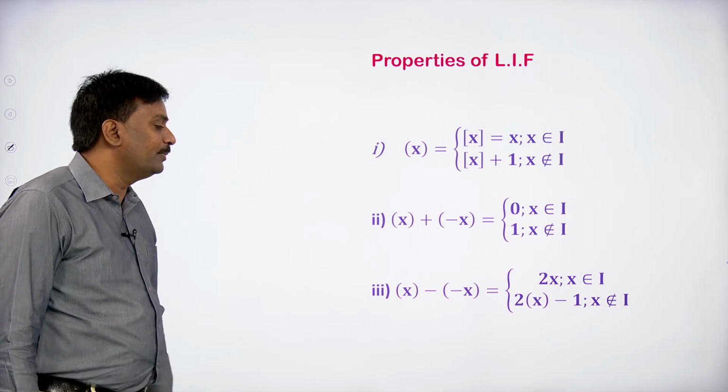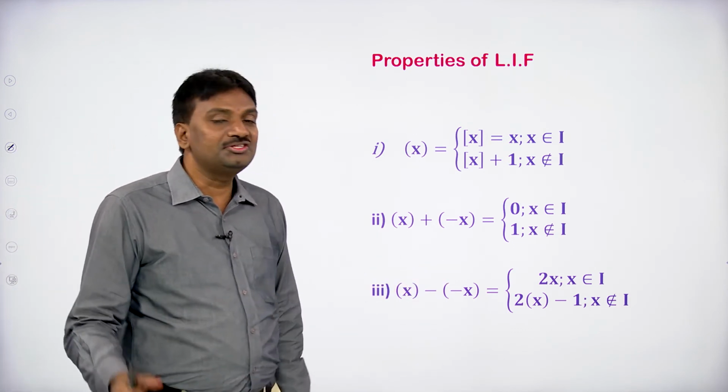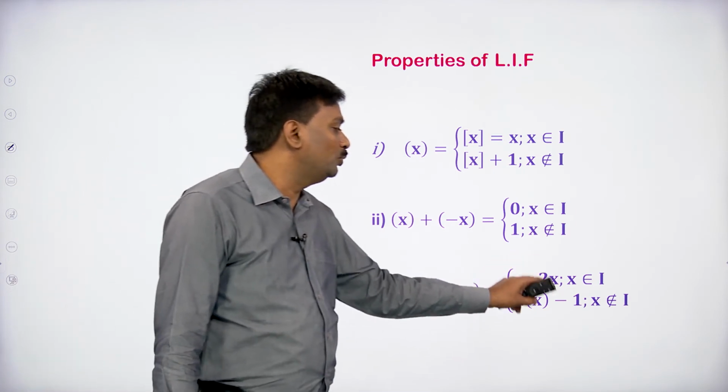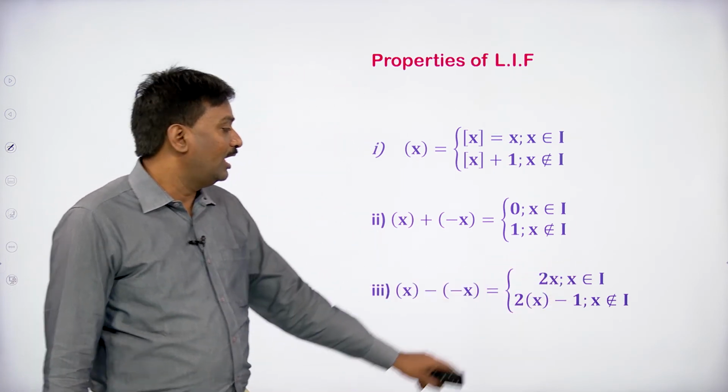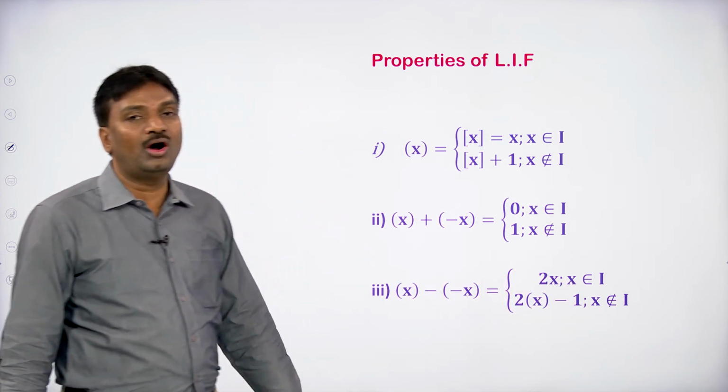Third property: least integral part of x minus least integral part of minus x equals 2x if x is an integer, and 2 times least integral part of x minus 1 if x is not an integer.